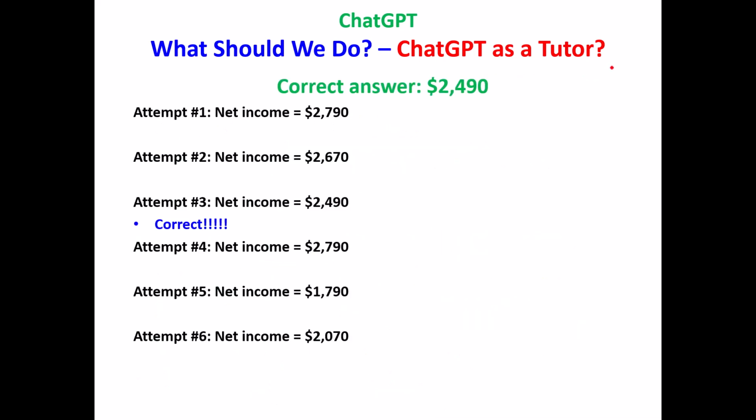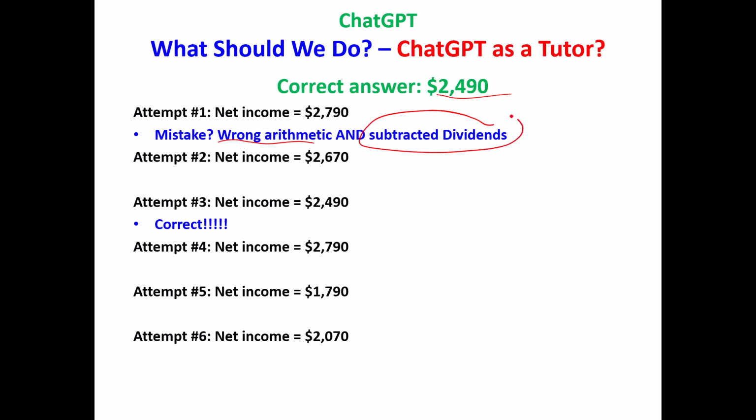Let me show you what happens. Remember, the correct answer is 2,490. The first answer I got when I submitted this question to ChatGPT was 2,790. Okay, there's ChatGPT's answer. Now I have to search through the detailed output that ChatGPT gives and say, where did it go wrong? Well, it went wrong in this. It did some arithmetic mistakes and it subtracted dividends. It thought dividends were an expense that go in the income statement.